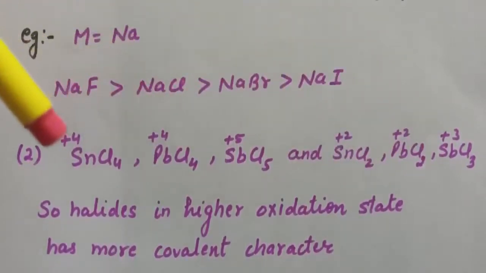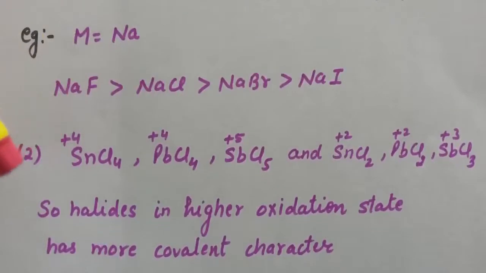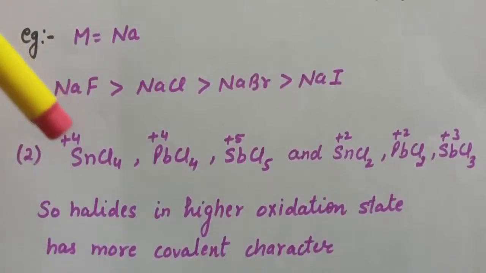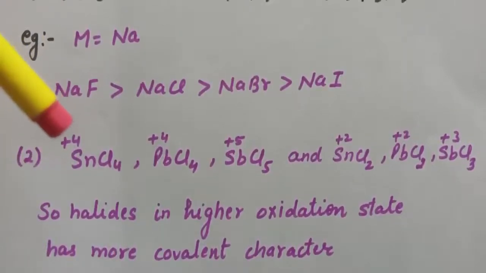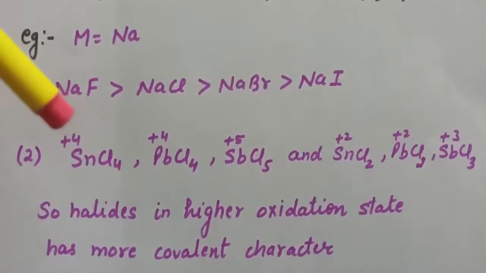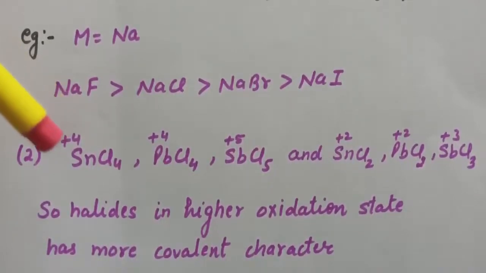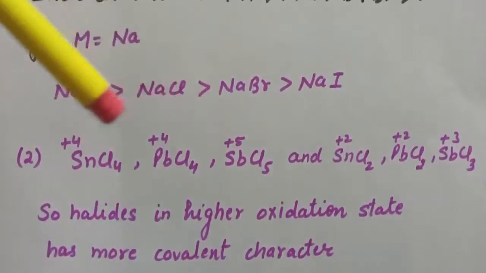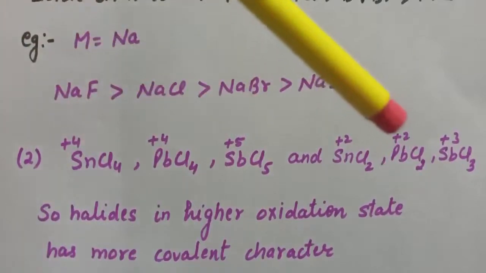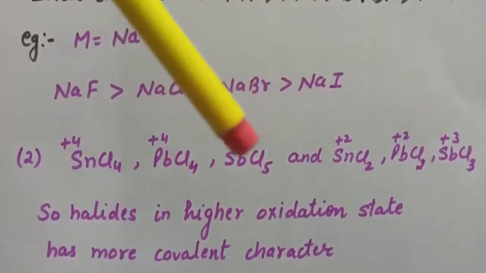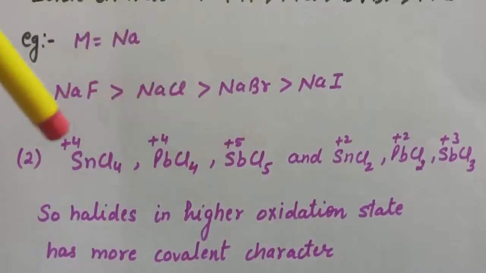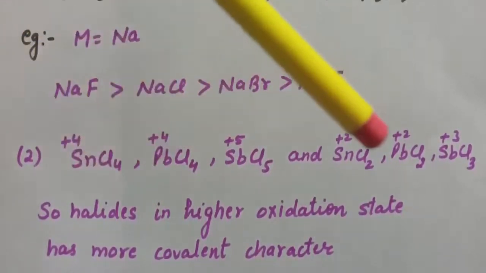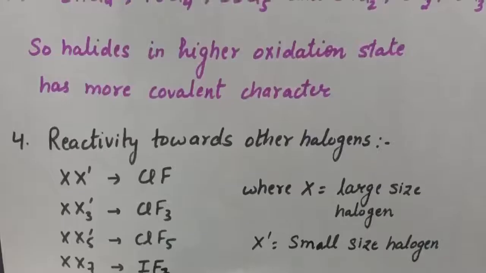Again, the reason is explained on the basis of Fajan's rules. Greater is the charge on the cation, greater will be the polarizing power, and hence more will be the covalent character. So here the charge on the metal is +4, +5, and these charges are higher as compared to +2 and +3. That is why these metal halides have more covalent character as compared to these metal halides.